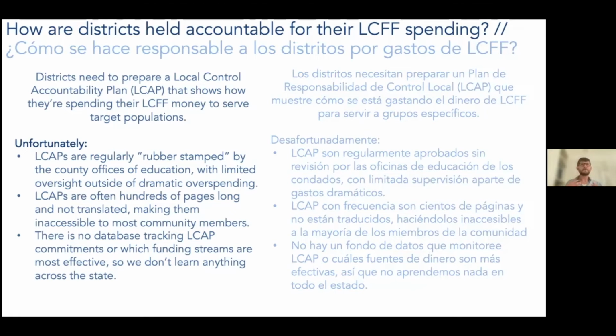And what a number of legal groups have said basically is, nah, it's not good enough. You need to directly serve those students. You can't serve the general population. And so there are lawsuits that have gone on trying to get at what is allowable LCFF spending and what's not allowable LCFF spending. So we're going to get into some more around accountability later, but I think overall there's work to be done at the state level around establishing better avenues for accountability on this front, in my opinion. Other folks might feel a different way.